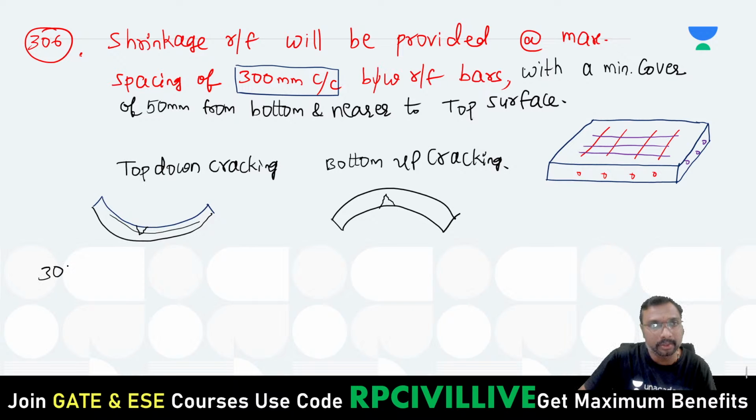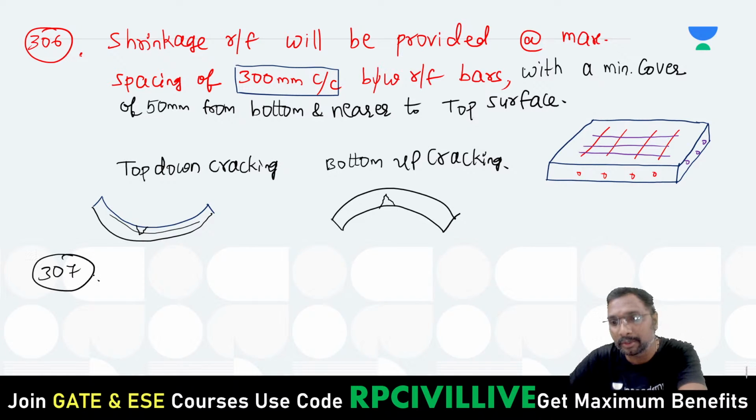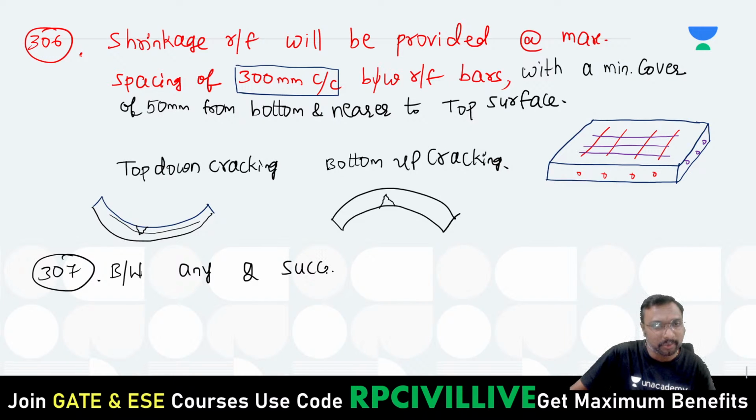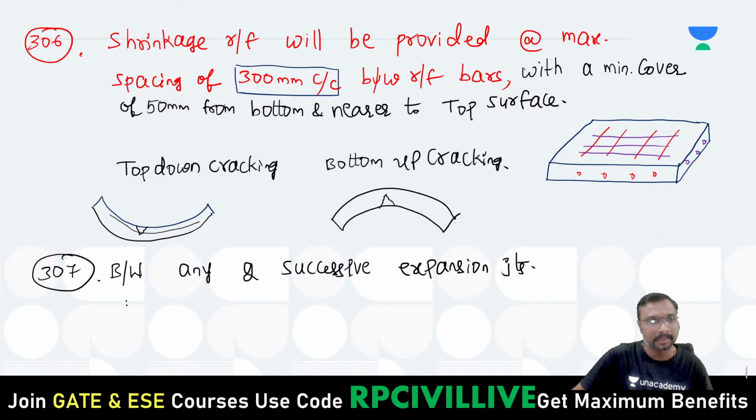Now 307, if you observe, what is it? Whenever you have expansion joints, between any two successive expansion joints, right? What is the meaning of successive expansion joints? Just one beside the other. Between any two successive expansion joints, how many of these contraction joints must there be?